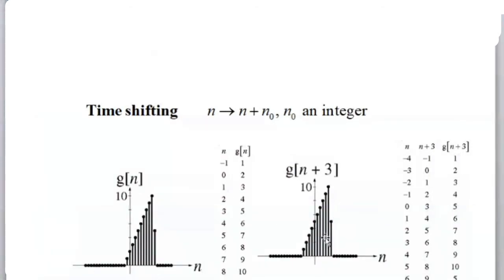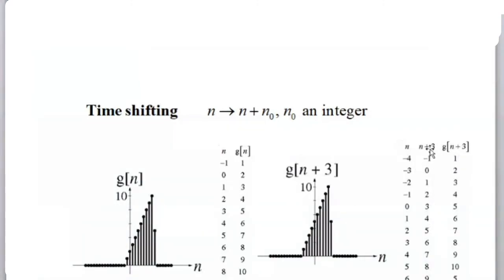To do this, the first thing is to write the corresponding table. When n equal to -1, this is 1. When n equal to 0, it is 2. When n equal to 1, it is 3. It is linearly increasing. As the time increases, your output also linearly increases. But what I'm interested in is n plus 3. N plus 3 means you are adding 3 time steps. First of all, you see n plus 3, and the corresponding value you pick up from here.